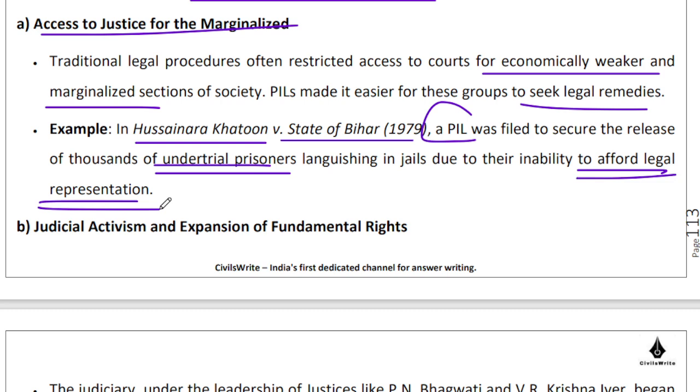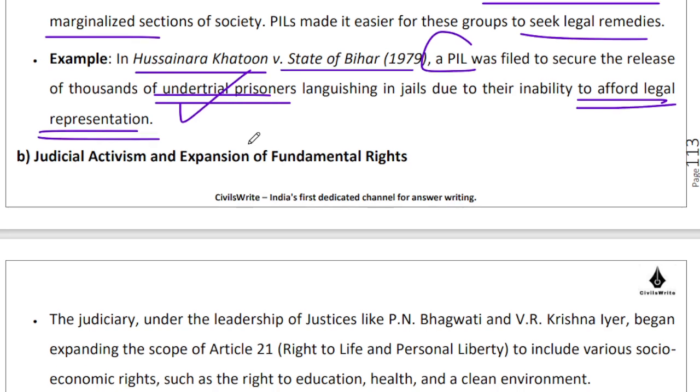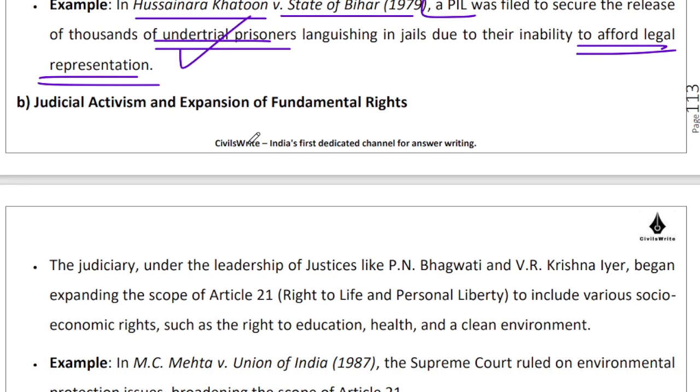So they were under trial prisoners. Nothing has been proven. Nothing has been conclusively said about what should be done regarding the supposed crimes that they have committed, and yet they are in prison for the longest period of time, running into years. So this was PIL's magic, or the benefit of PIL, that helped bring this issue to light.